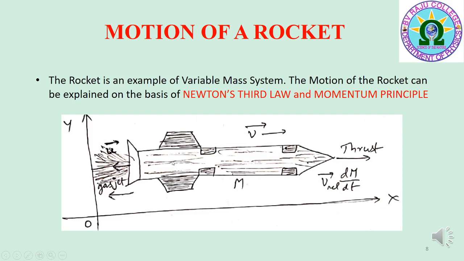Due to high pressure inside the combustion chamber, the hot gases are expelled from the tail of the rocket. The expelled gases are in the form of a gas jet with a very high exhaust velocity. Consequently, the rocket rushes in a direction opposite to the direction of escape of gases. The motion of the rocket can be explained on the basis of Newton's third law of motion and the momentum principle.